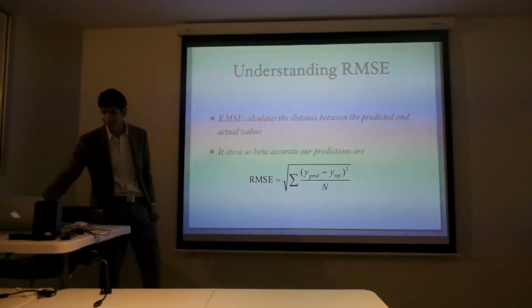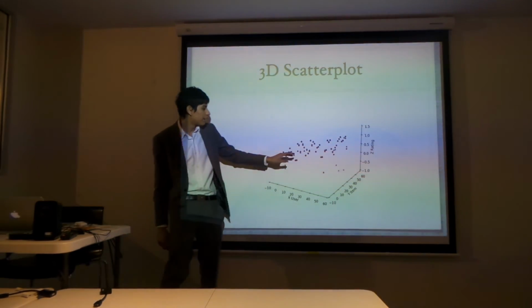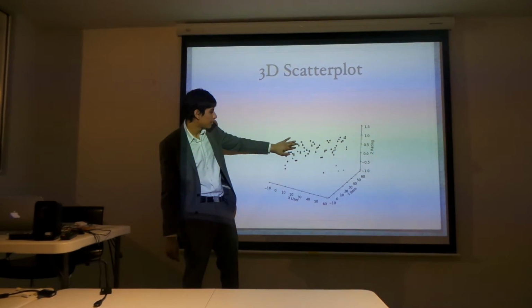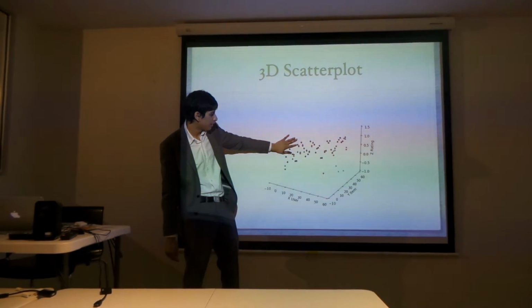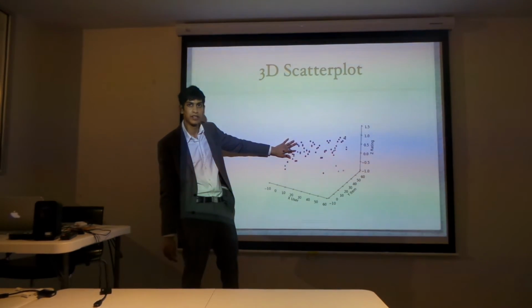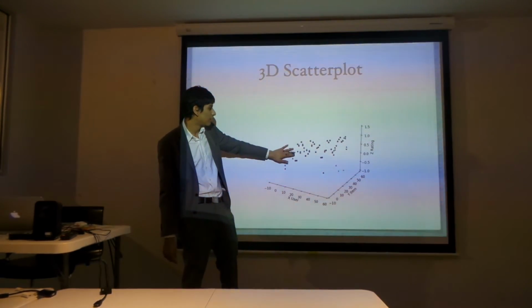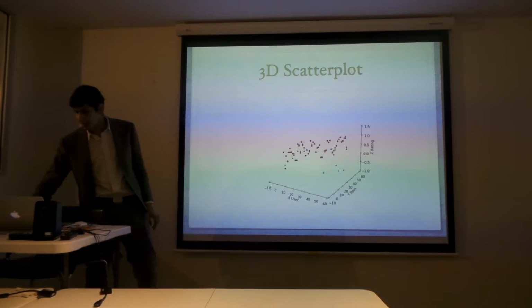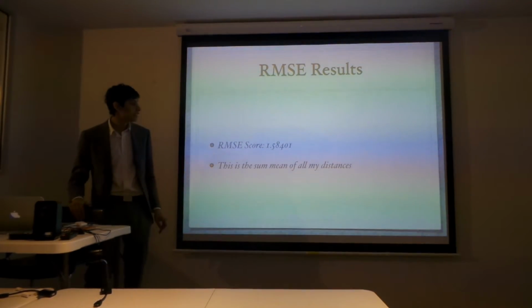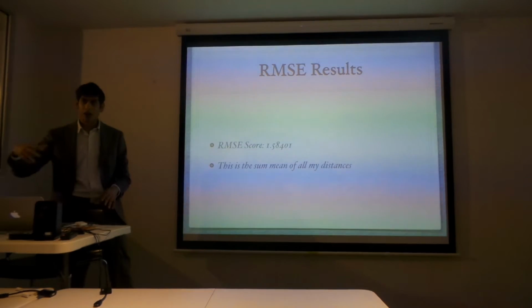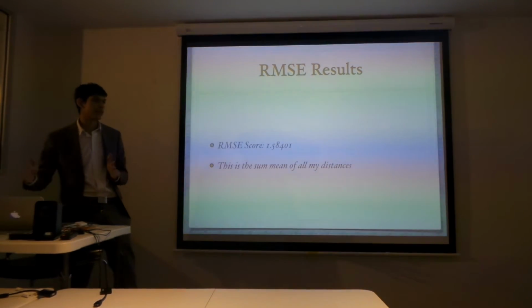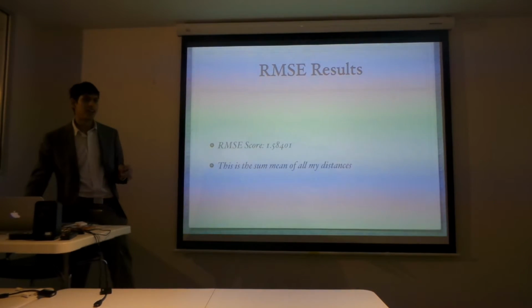But what it actually does mean, if I go back, is that the sum of all my data, the distance between this point, the actual and the predicted, the sum of all that square rooted is that score, which means that on average, I'm 1.58 off my rating. So my system is predicting 1.58 off the rating.